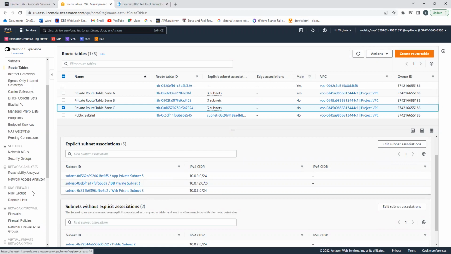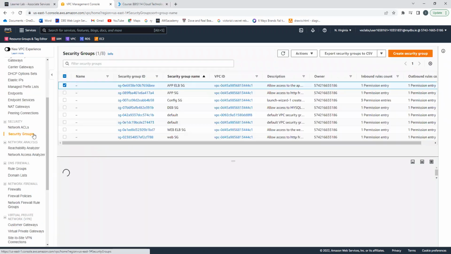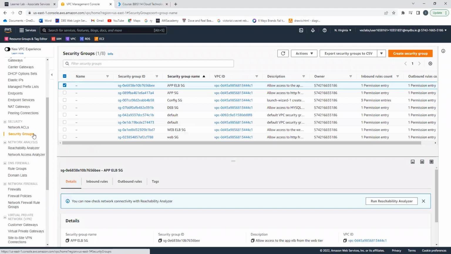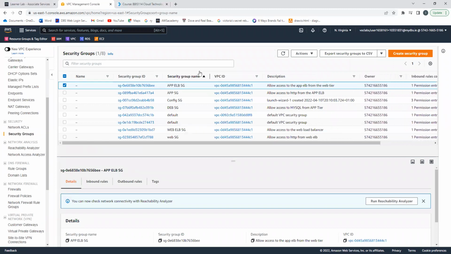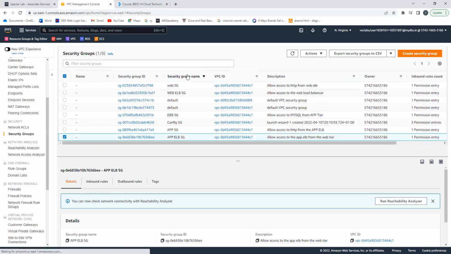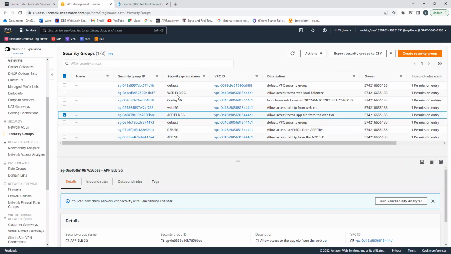We then proceeded to creating our security groups. Our web ELB's security group allows access to the web load balancer. Our configure security group is default.